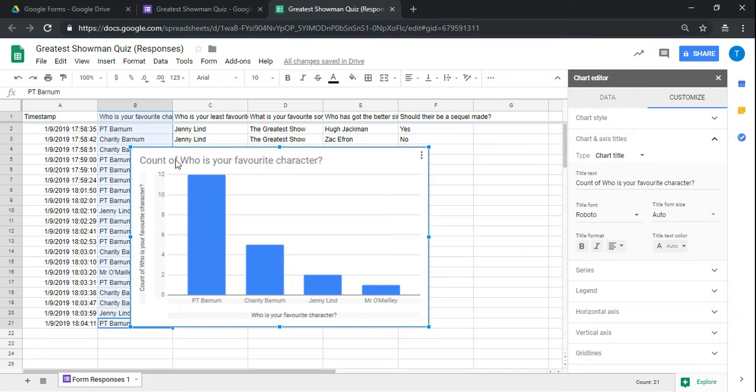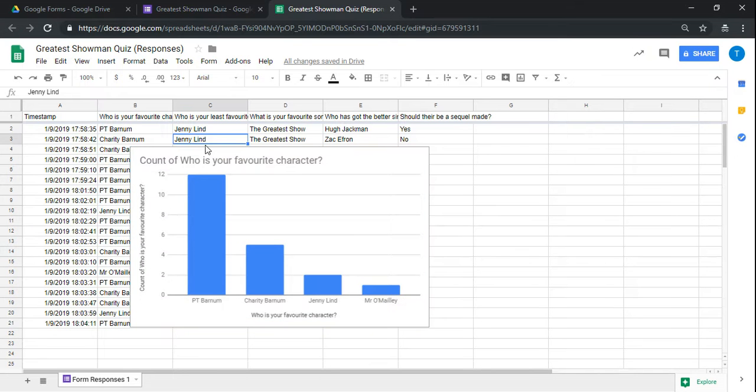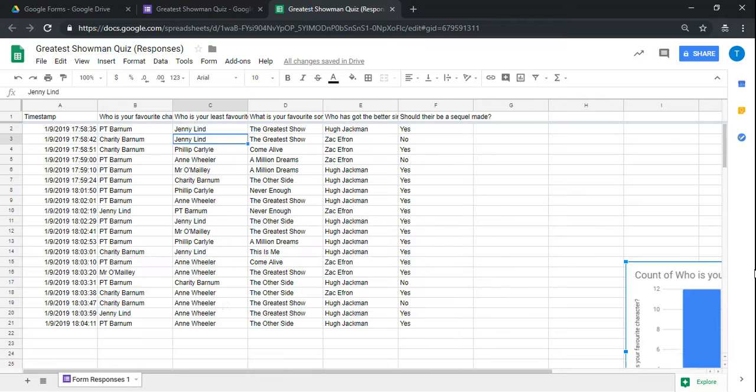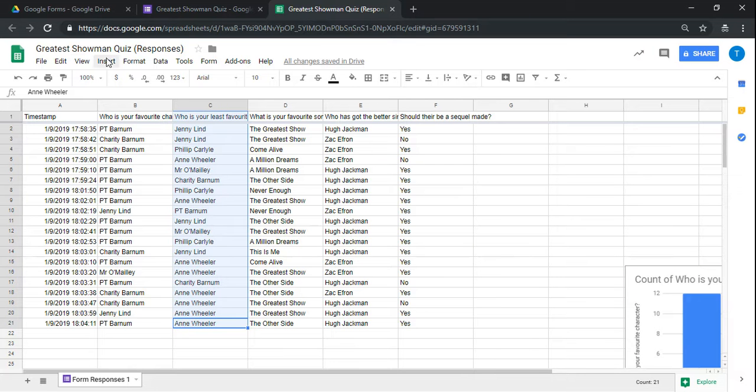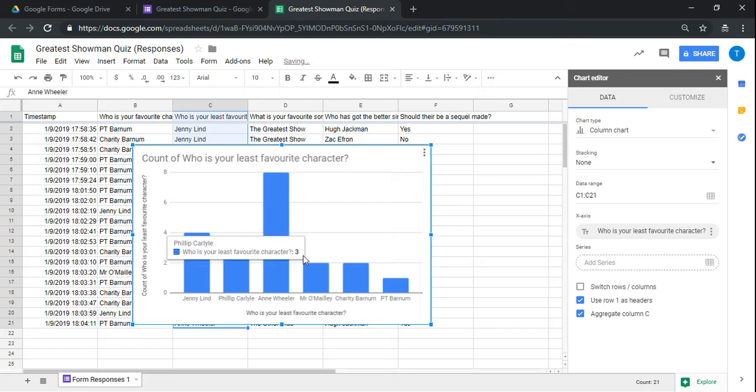Again, it's the same process if we're going to go for who is your least favourite. We're going to just select it again, insert, and then it creates a chart, so we can see here a lot of people don't like Anne Wheeler. I'd have thought Jenny Lind might be a little bit higher than that, but there we go, that's my own thoughts on the movie.